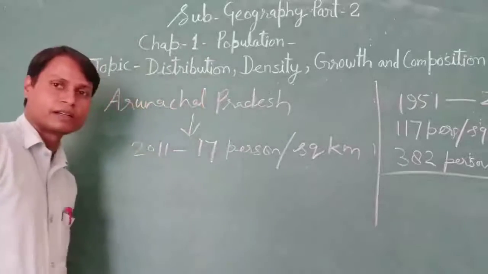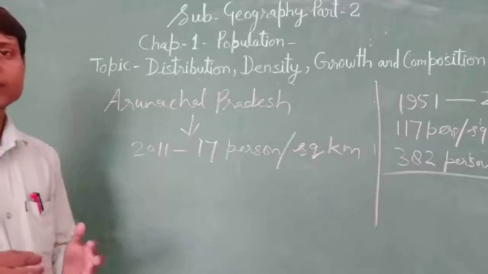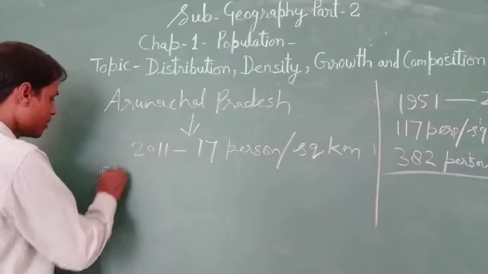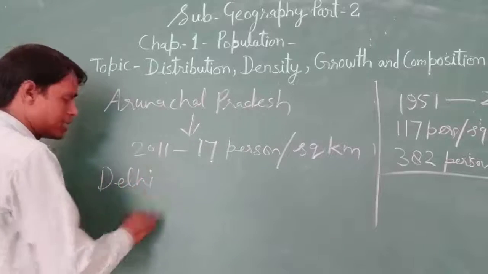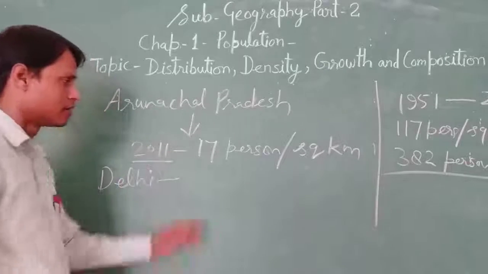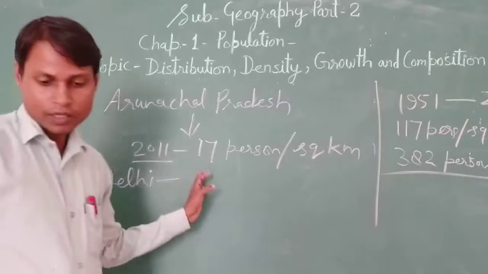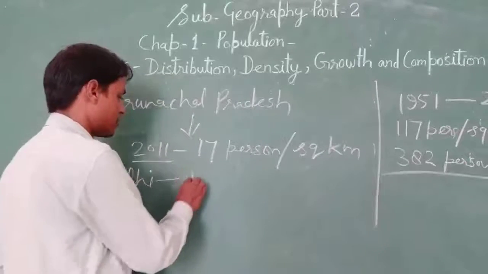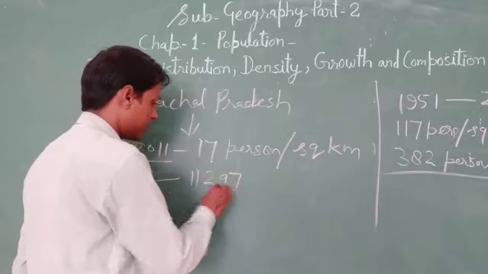But another state and union territory of India, that is Delhi. If we talk about Delhi, its density of population according to census 2011 was 11,297.